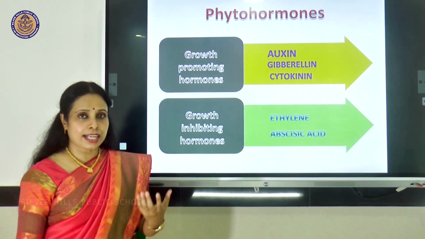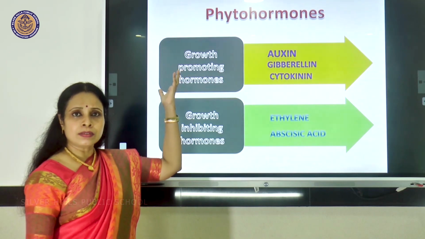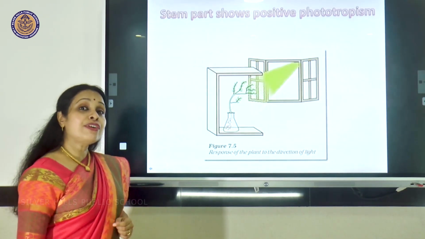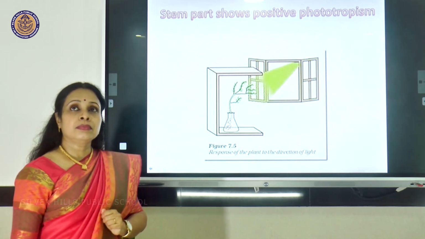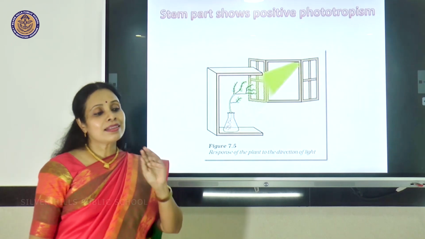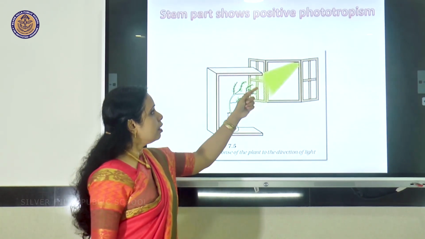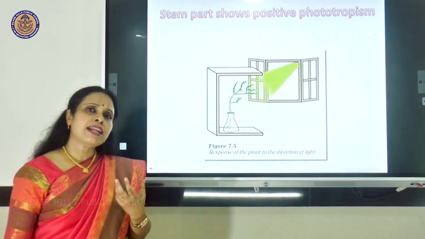Let us see more details. Why do plants need such hormones? Let us see. We will start off with positive phototropism. We will try to find out why the plant is bending towards sunlight. You see over here, the stem is bending towards light. We will try to analyze why.